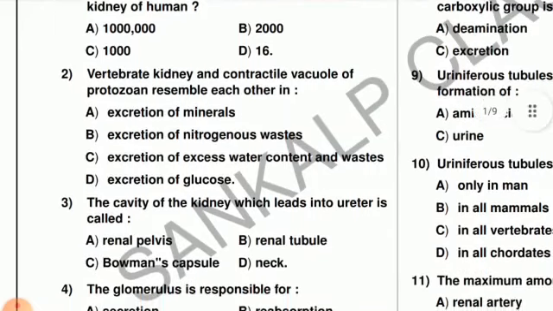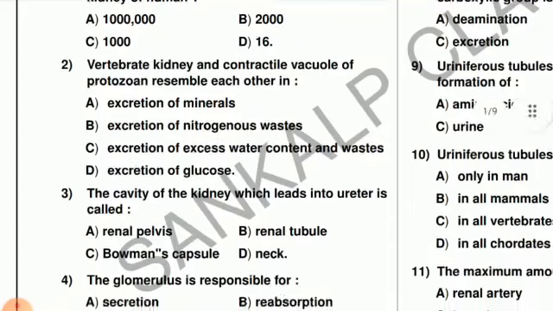Next question: vertebrate kidney and contractile vacuoles of protozoans resemble each other in excretion of minerals, excretion of nitrogenous waste, excretion of excess water content and waste, and the last one is the excretion of glucose. Both of these resemble each other in excretion of excess water content and waste from the cell, and because of this the right answer is option C.